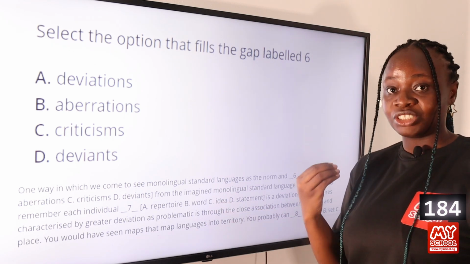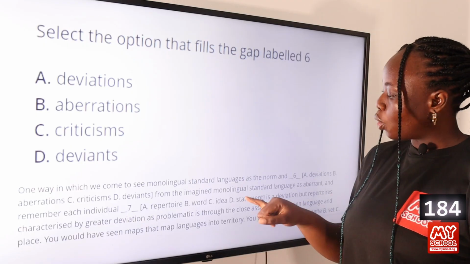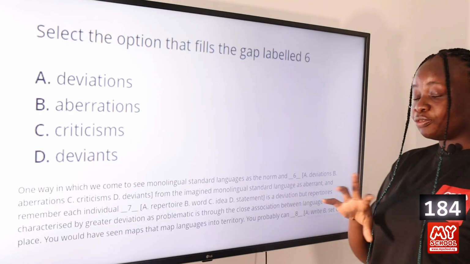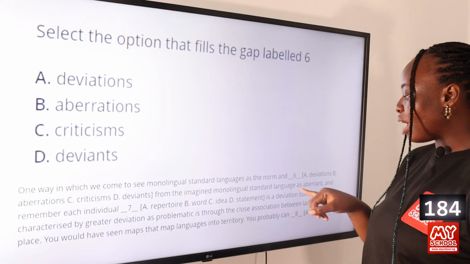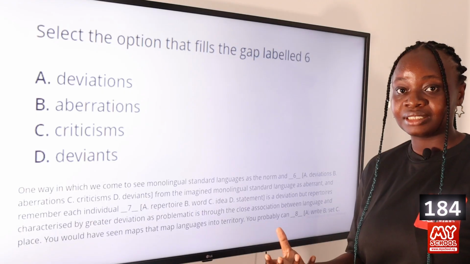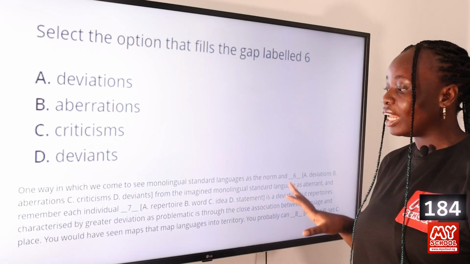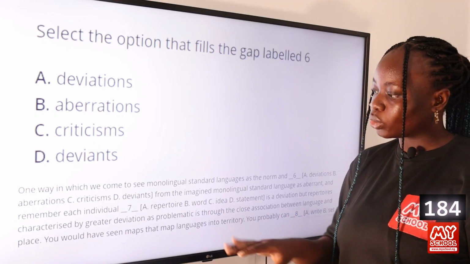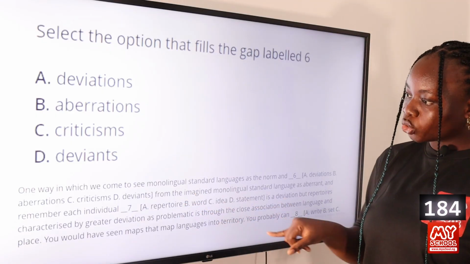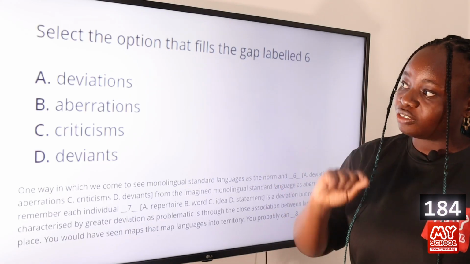We see them as the norm, as the standard, but we also see things that deviate from that as aberrant, as something that is not the norm, it's not the standard, it's something that is somewhat of a taboo to use a language that is not standard. So that's what they're trying to refer to here. So we're looking for the word that refers to something that is not the norm, and that is deviations.